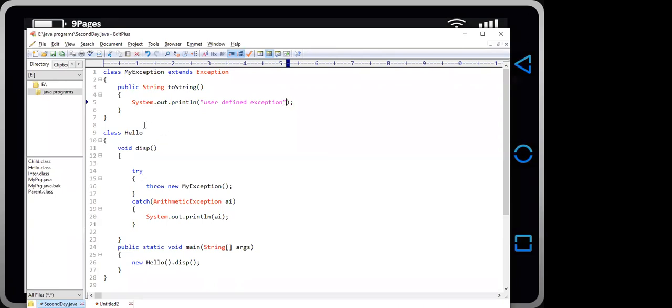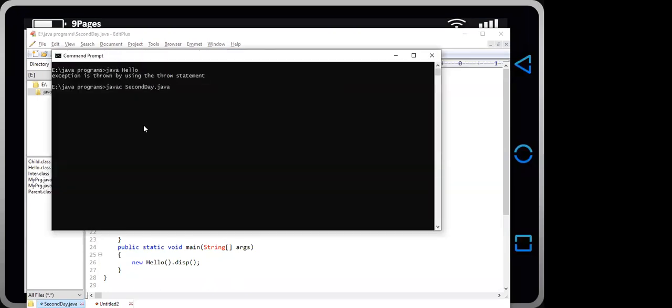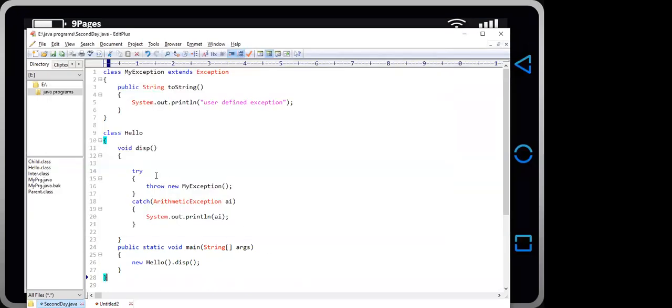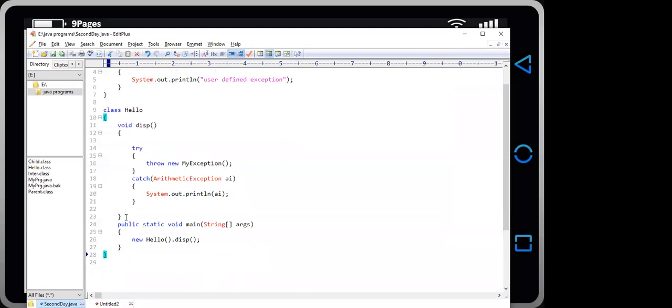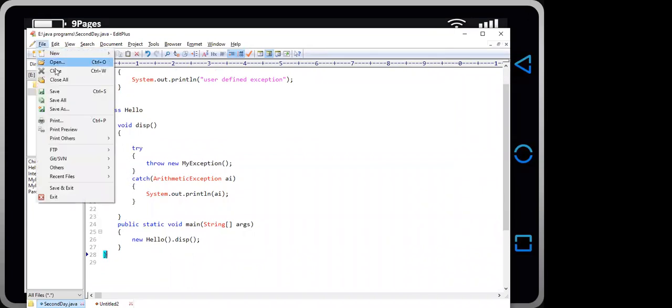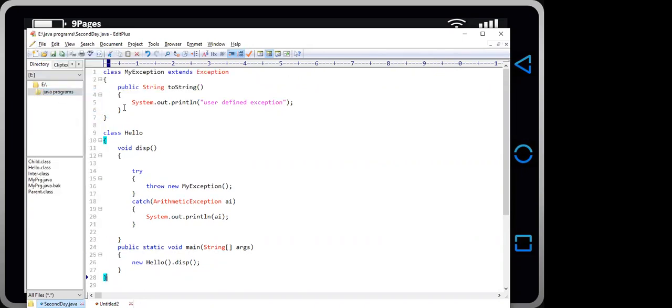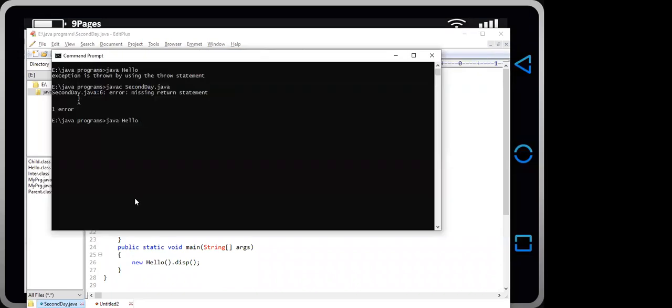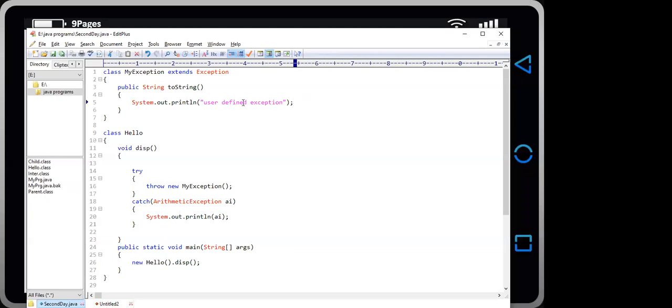If we have a code like this, then when we compile it, oh sorry, there is a little bit of a mistake. There is a missing return statement.